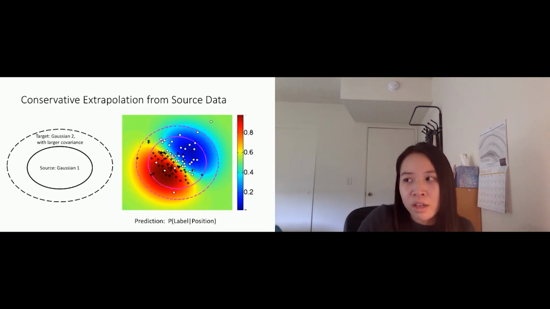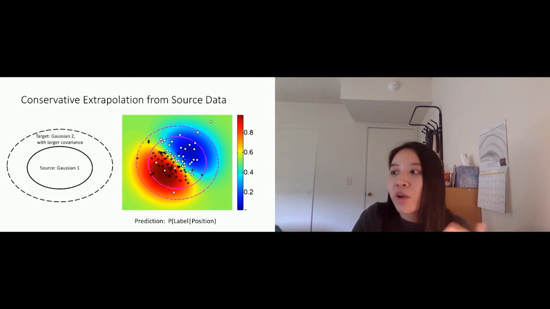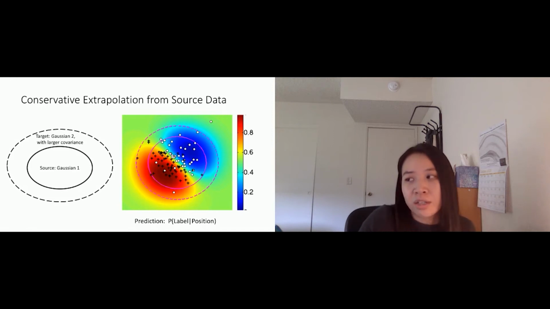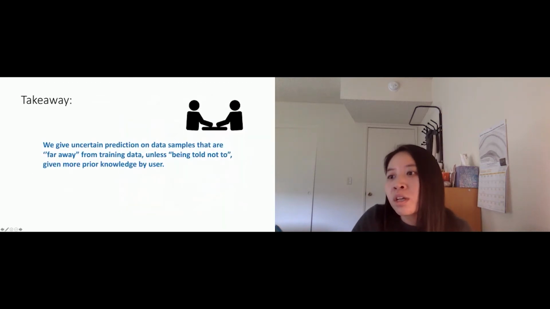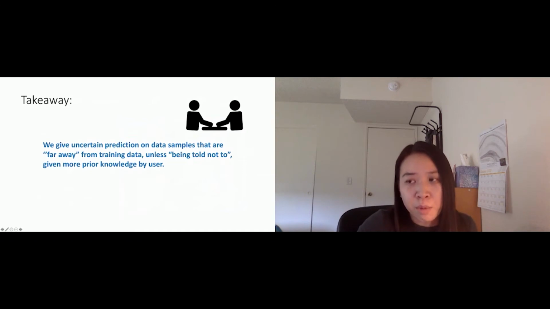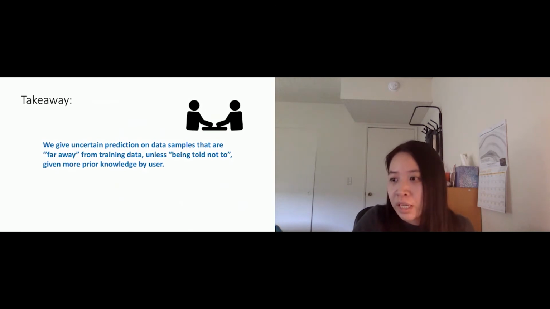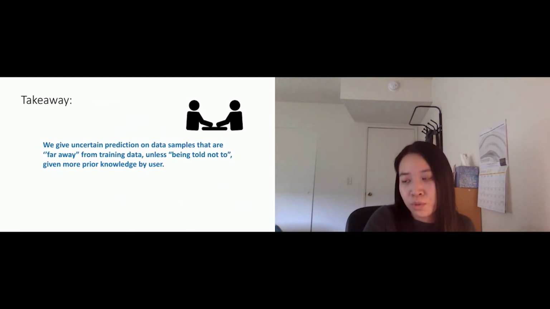So we think this way, instead of extrapolating very aggressively, we are being honest to data. But it's also quite a pessimistic and conservative perspective. The takeaway here is that we give uncertain predictions on data samples that are quite far away from our training data, unless given prior knowledge by the user.